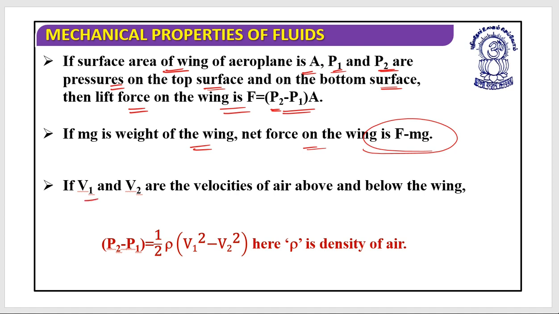And let's suppose v1 and v2 are the velocities of air above and below the wing. Then P2 minus P1 equals half rho (v1 squared minus v2 squared), where rho is the density of the air. I hope you understand this. Is it clear?